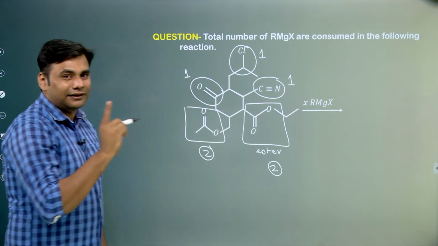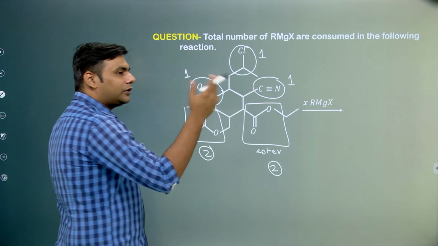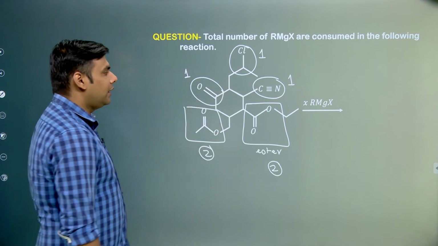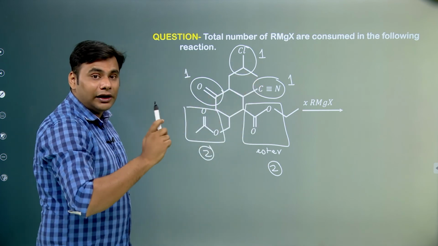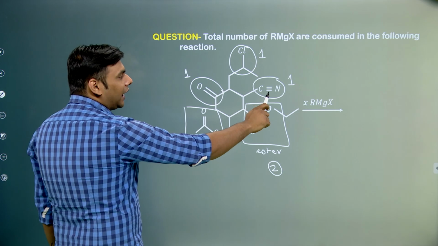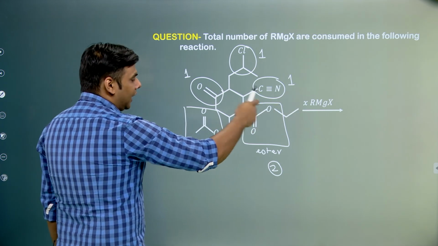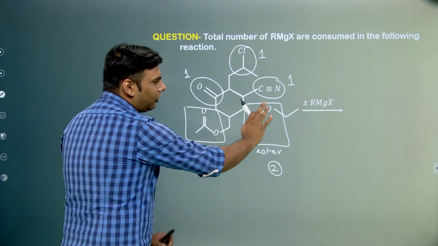Now cyanide or nitrile is a little confusing because we had said that it also reacts with 2 moles of Grignard reagent. But once it reacts with 1 mole of Grignard reagent, then we have to carry out acidic hydrolysis to form ketone. Once we carry out the hydrolysis or the acidic workup, everything over here will convert into alcohol. Whatever alcohol can be formed will be formed.